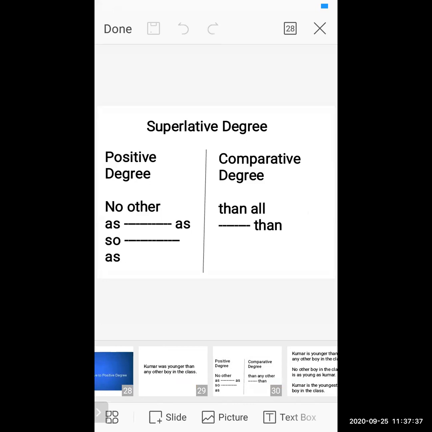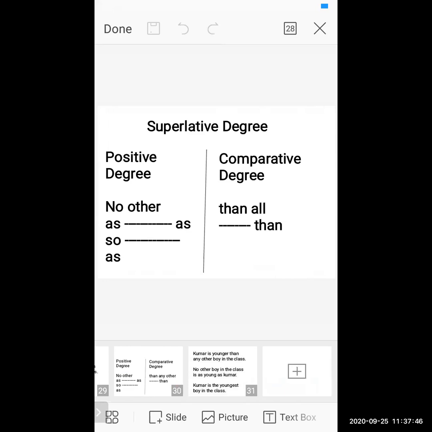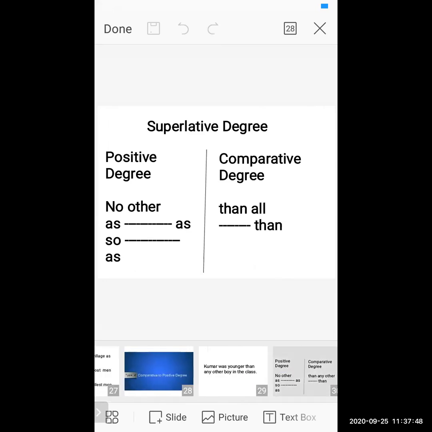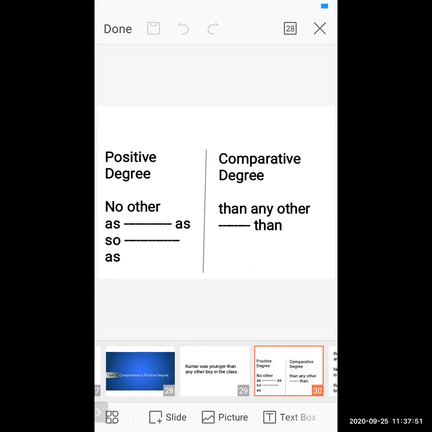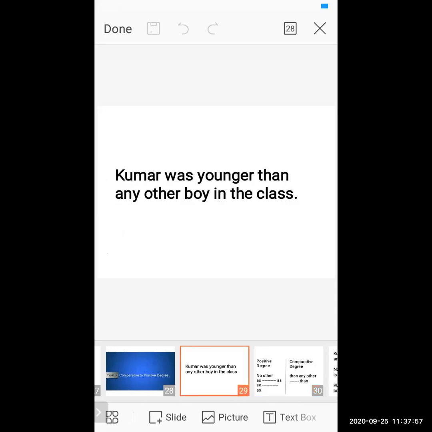So positive degree is over, comparative degree is over. Did you see the rules? If you find "no other", then you have to add "any other". Now this sentence: Kumar was younger than any other boy in the class. "Any other". To convert into the positive degree, what do we have to add here?